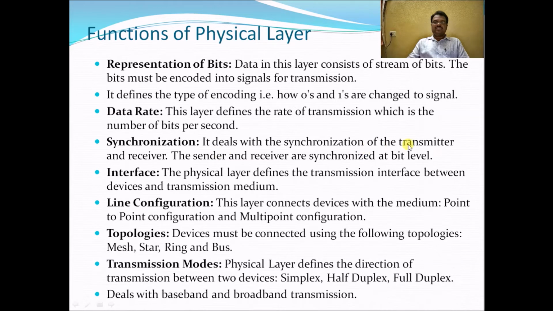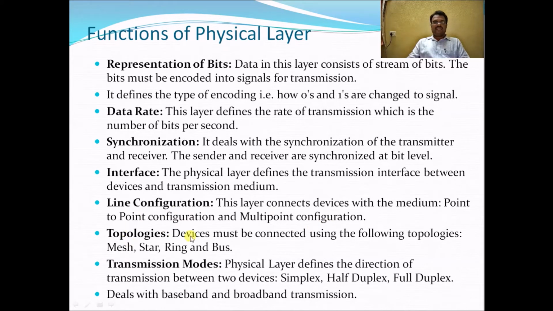Synchronization deals with the synchronization of the transmitter and receiver. The sender and receiver are synchronized at bit level. The physical layer defines the transmission interface between devices and transmission medium. Line configuration: this layer connects devices with the medium, in point-to-point configuration and multi-point configuration.